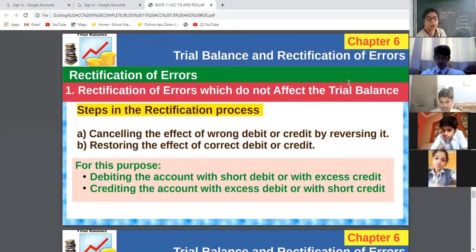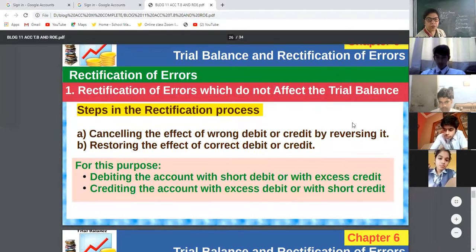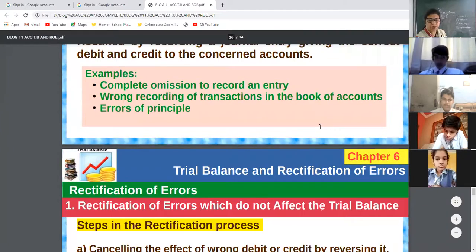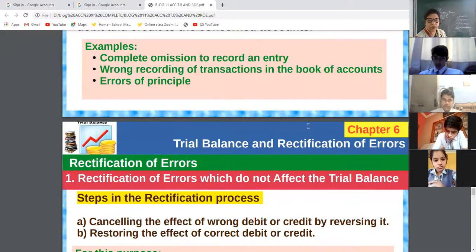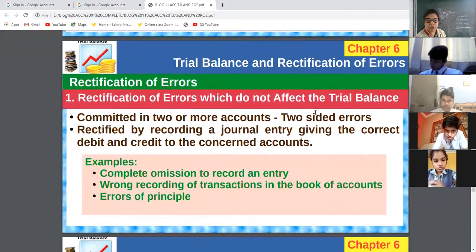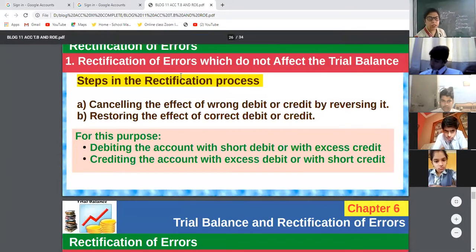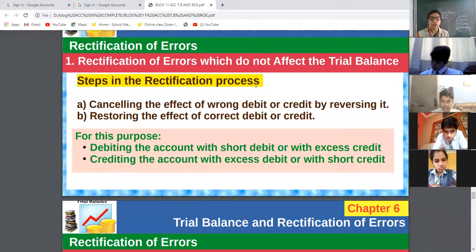Errors which do not affect the trial balance. Just now I told you some errors will not affect the trial balance. Then how to rectify them? Just now I gave you the example, that is also known as two-sided errors. So steps in the rectification process. Note down what the steps are, then it will be easy for you to learn.